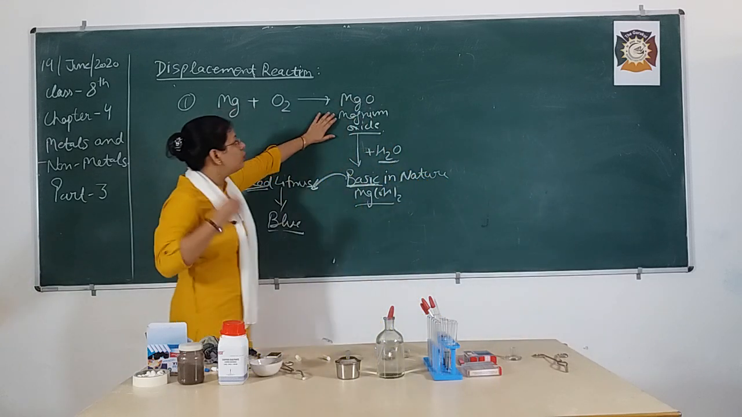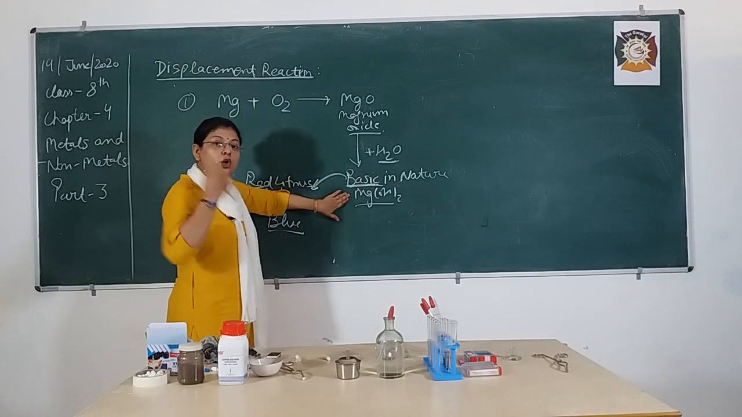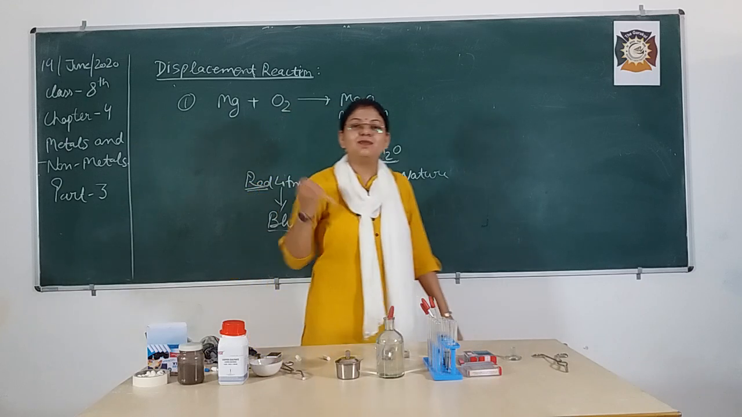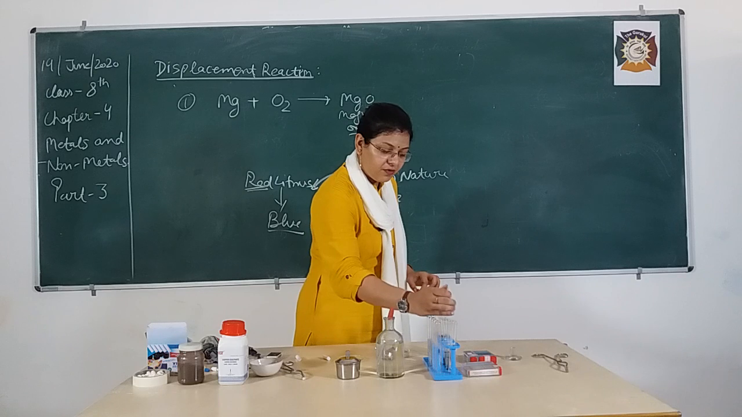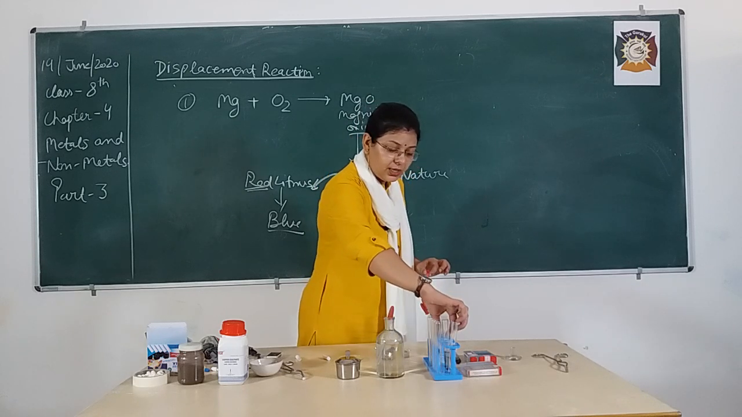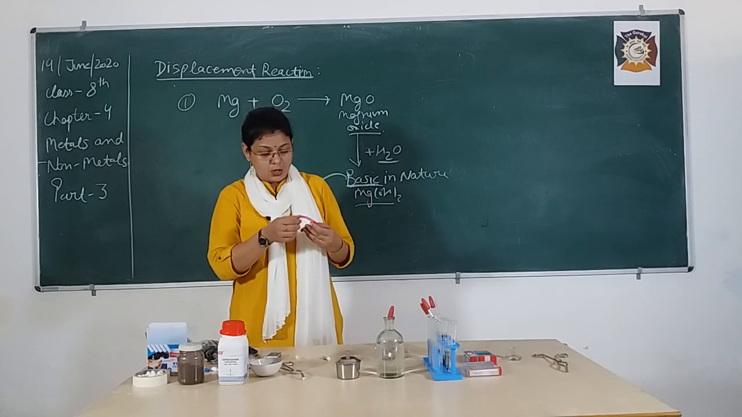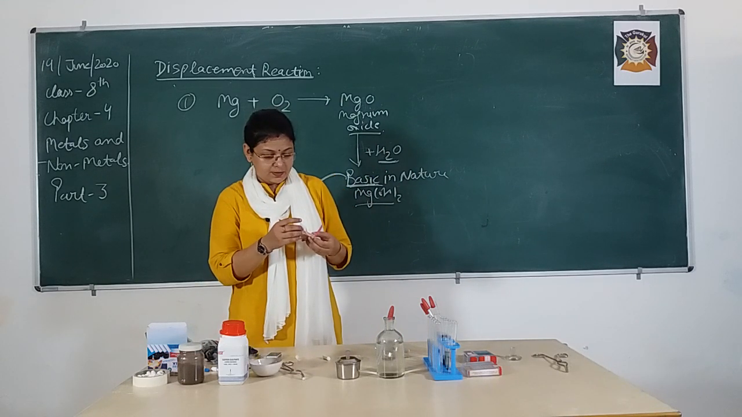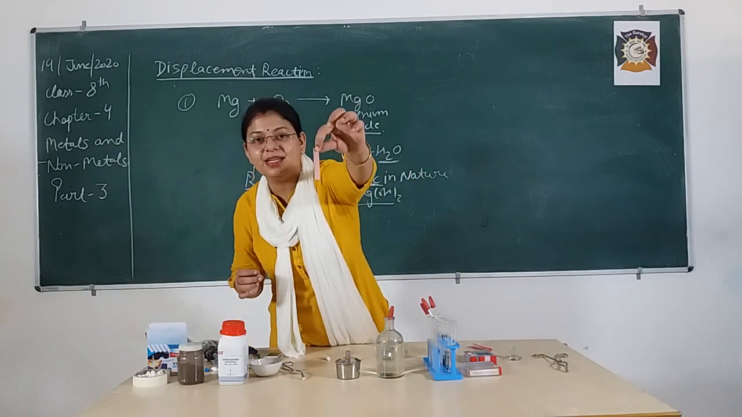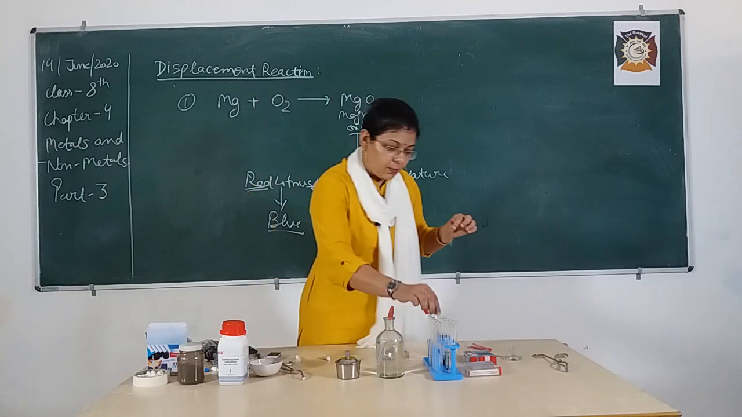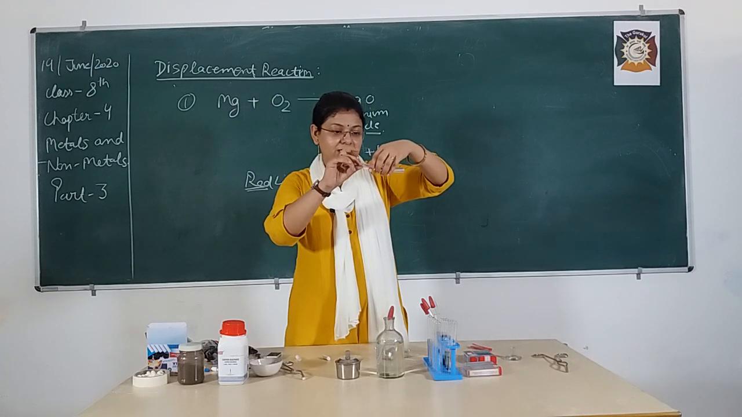So now what are we going to do? We are going to mix this magnesium oxide water in the test tube to form a basic solution. And this basic solution is going to change the color of this red litmus paper. So I am going to tear one red litmus paper. So this is your red litmus paper. As you can clearly see that it is red in color, but when I am going to dip it inside this test tube.